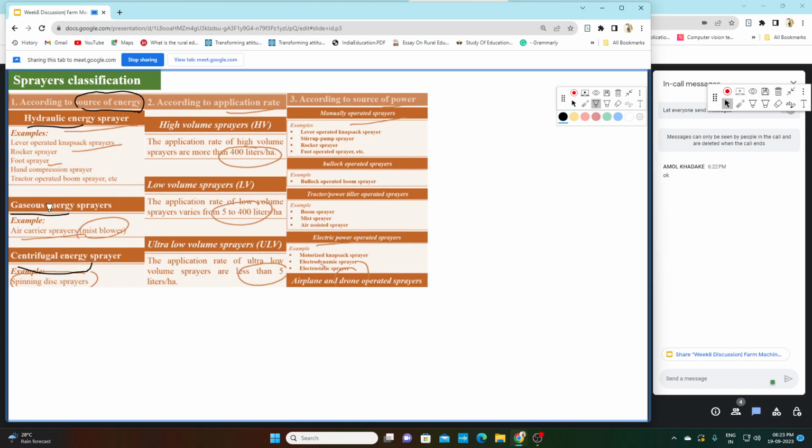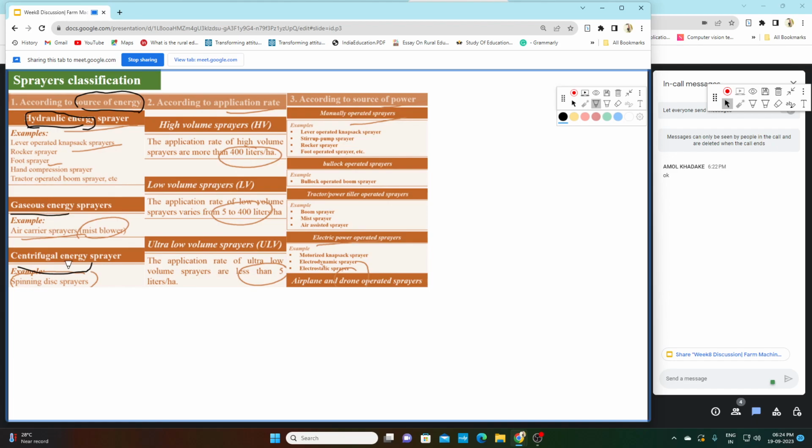So hydraulic energy sprayer means the energy that is required to break the whole liquid into smaller droplets is provided hydraulically, with some other liquid. So that is hydraulic energy sprayer. And second is gaseous energy sprayer. Similarly, in gaseous energy sprayer we give this energy to break the liquid by means of a gas.